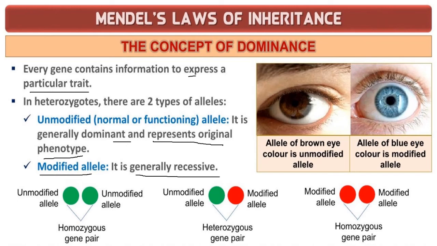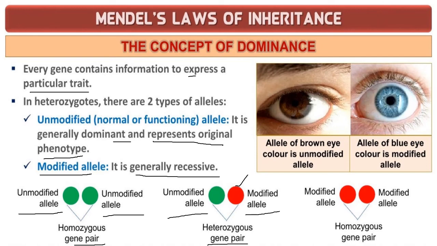Unmodified means it is the original, so it will be the dominating characteristic. Modified allele means it will be a recessive character; in the presence of the dominating character, this character will be suppressed. So here you can see the unmodified allele. Both are unmodified alleles, so here you get the homozygous gene pair. Here, one will be the unmodified original allele and another is modified, which is represented in red color. So it becomes a heterozygous gene pair.